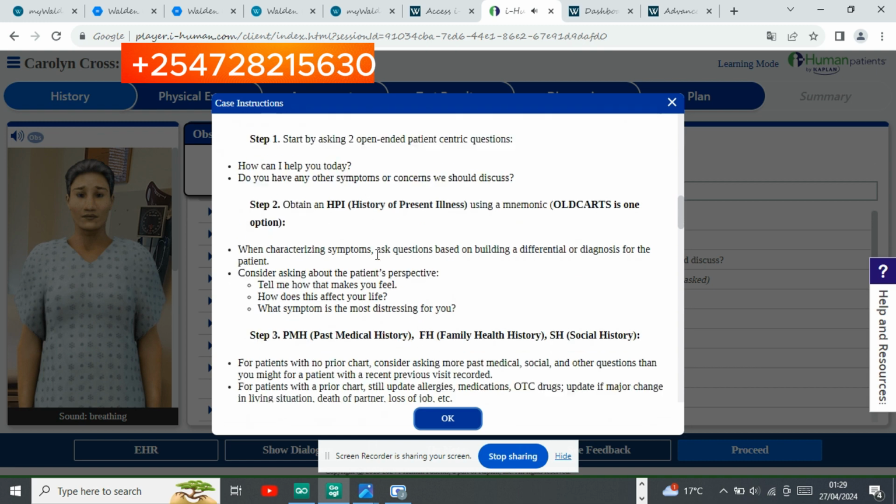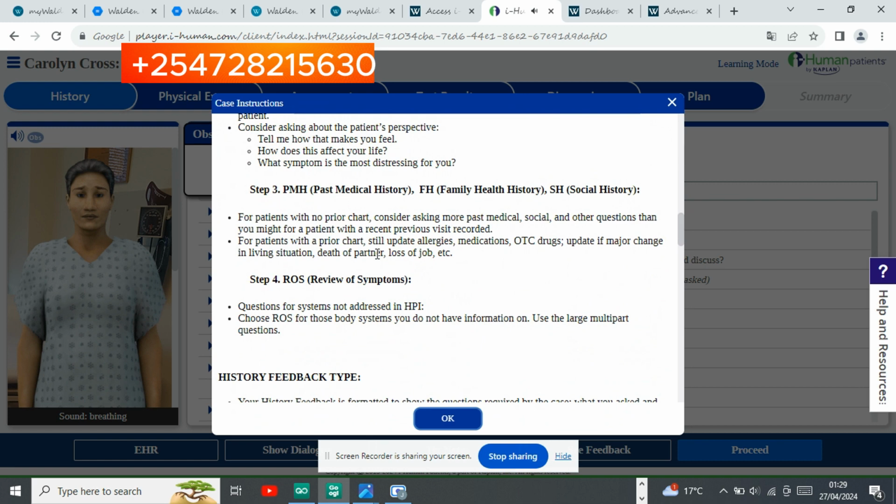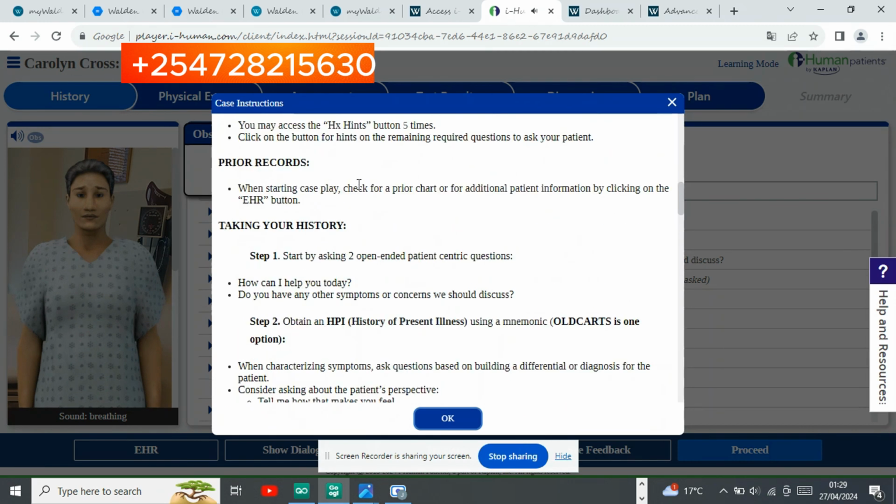Under the EHR, you should start by asking two open-ended patient-centric questions. These are always there, like the basics. The first one is, how can I help you today? And the second one is, do you have any other symptoms or concerns we should discuss?